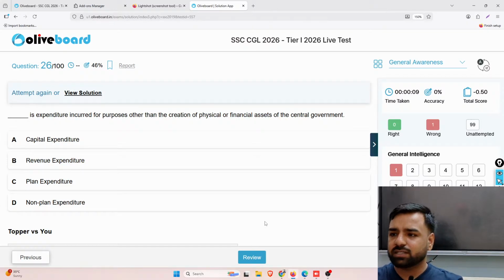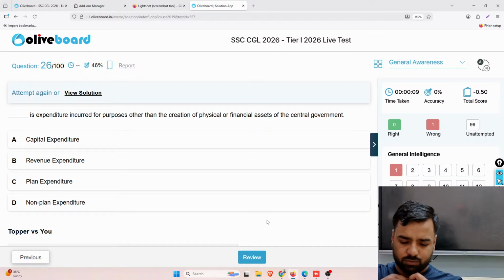So if they are clear, we are starting with this SSC CGL 2026, the Tier 1 live test, which I hope you all have attended. So let's have the discussion on this particular part, and we'll be having the solutions as well. Before moving forward, I just want the confirmation that each and everything is clear from my end. So please let me know.